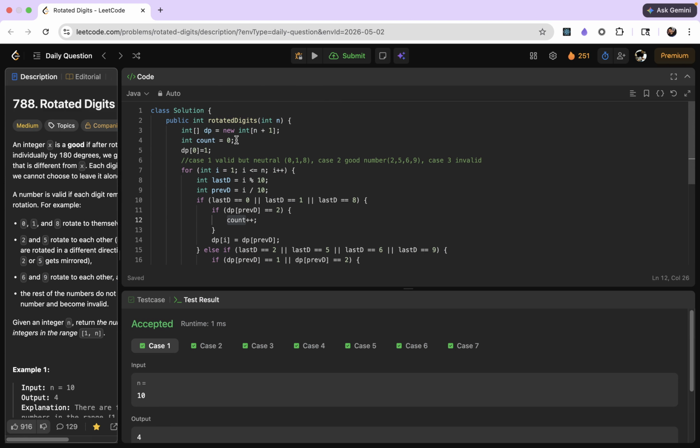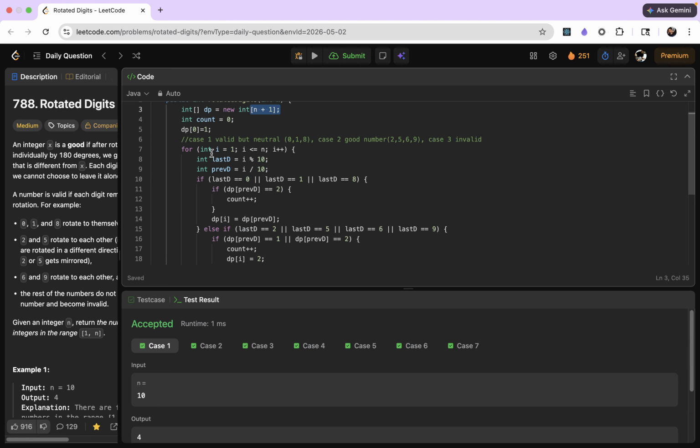So in the solution, I have maintained DP of n plus 1 and initialized DP of 0 as 1. And there are 3 cases. So 1 represents 0, 1, 8, and 2 represents the good numbers, which are 2, 5, 6, 9, and 3 represents the invalid numbers, that is 3, 4, and 7. And we iterate from 1 to n, and we get the last digit, and this is the previous digits.